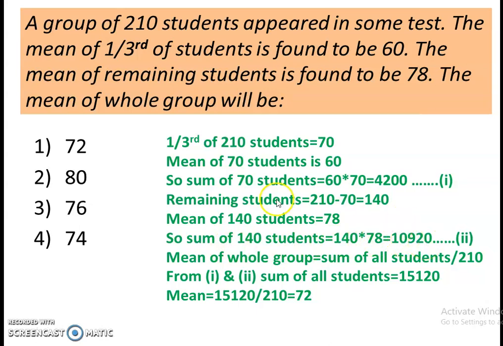So now we know the sum of 70 students and sum of 140 students. Now mean of whole group will be sum of all students divided by 210, and from 1 and 2 we can calculate the sum of all students by adding 4200 and 10,920. So after adding these two numbers, sum of all students will be 15,120. Now we can calculate the mean after dividing 15,120 by 210, and that is 72. So right answer is option 1, that is 72.